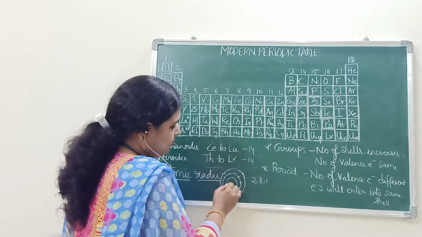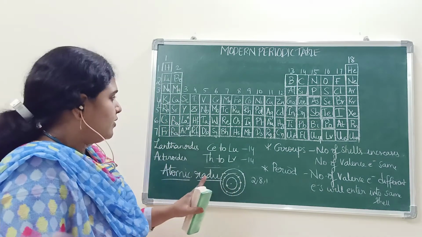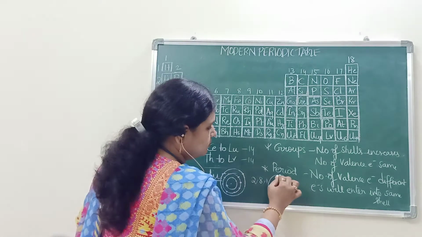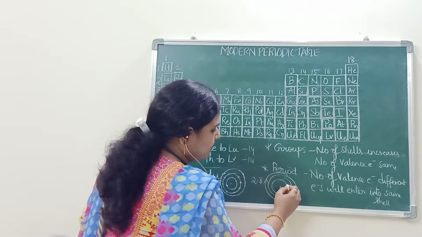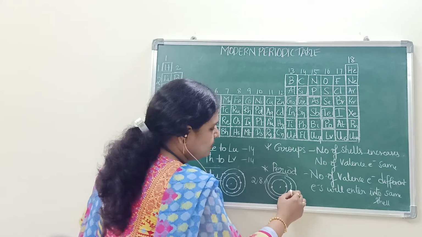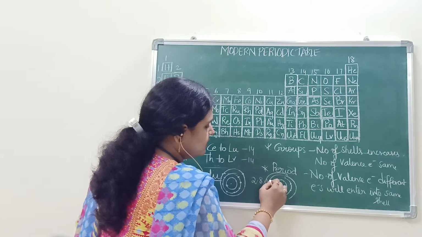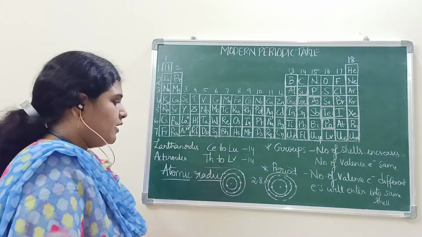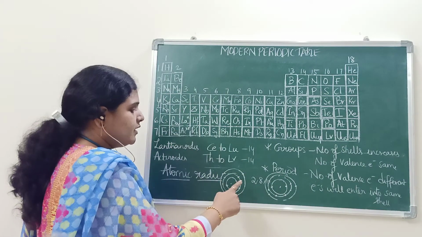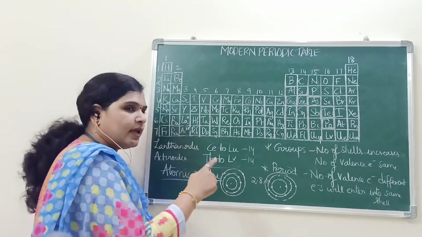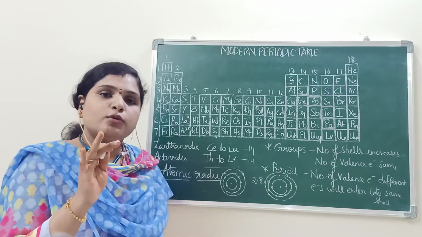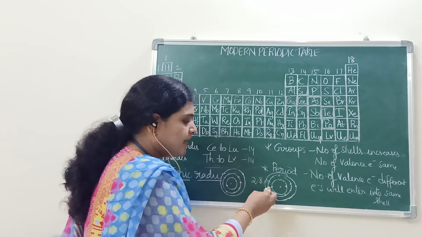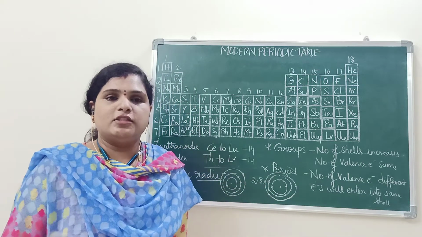Here also 2 electrons are there. Okay, when we take magnesium, 3, 4, 5, 6, 7, 8. Here 2 electrons are there. Here see, sodium and magnesium, the outermost shell number is 3 only, n equal to 3 only. But one more electron is added in the same shell in case of magnesium.